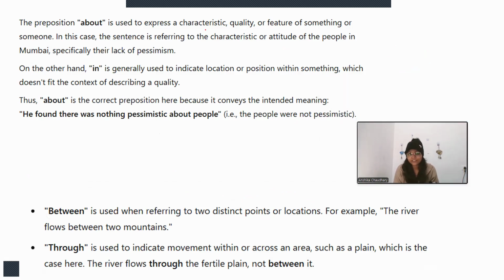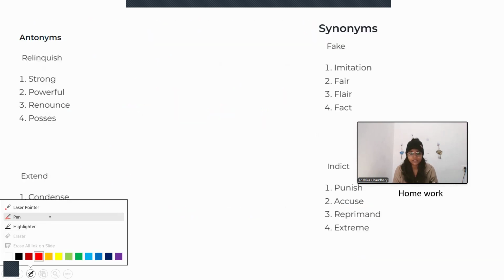About is used to express a characteristic, quality or feature of something or someone. In this case, the sentence is referring to the characteristics or attitude of the people in Mumbai, specifically their lack of pessimism. In is generally used to indicate location. Why should it not be in there? In is useful for indicating the location or position within something. And the next explanation is when we use between and when we use through. I have written down the explanation. You can have a look and take a screenshot. Let's move on to the next question.